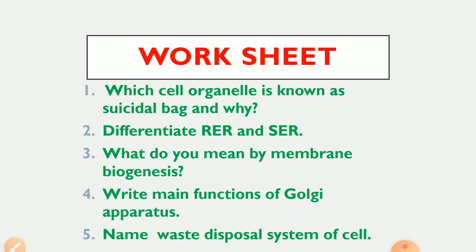Right, main function of Golgi apparatus, that also we have discussed in this module. The major function of the Golgi apparatus is that it helps in the packaging, modification, storage, the conversion of simple sugar into the complex sugar, and the material synthesized near the endoplasmic reticulum is packaged and dispatched to various targets inside and outside the cell through Golgi apparatus. So these are the main functions of it. Name the waste disposal system of the cell. It is lysosome, as it contains many of the digestive enzymes, so it is known as waste disposal system of the cell.